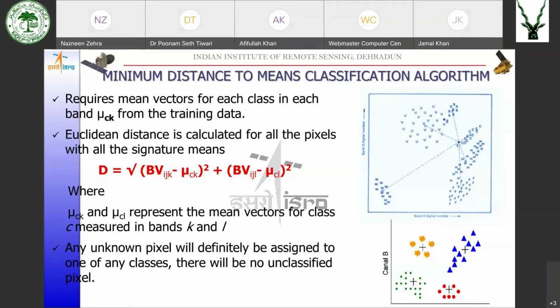So this is also quite simple. As you can see, it requires mean vectors for each class in each band. Euclidean distance of a pixel is calculated with all the means, and whichever distance is minimum, the pixel is classified into that particular class.